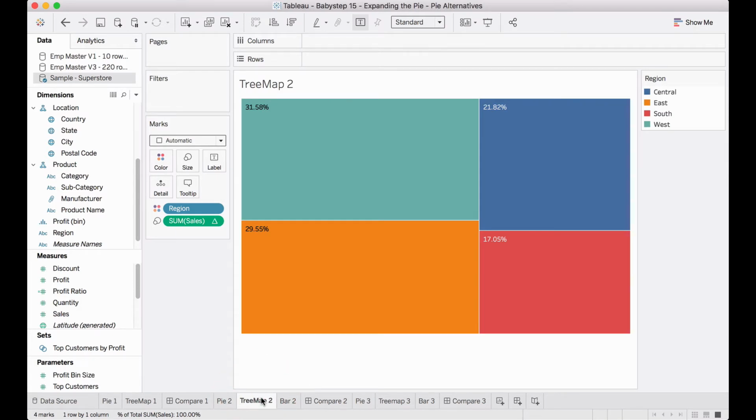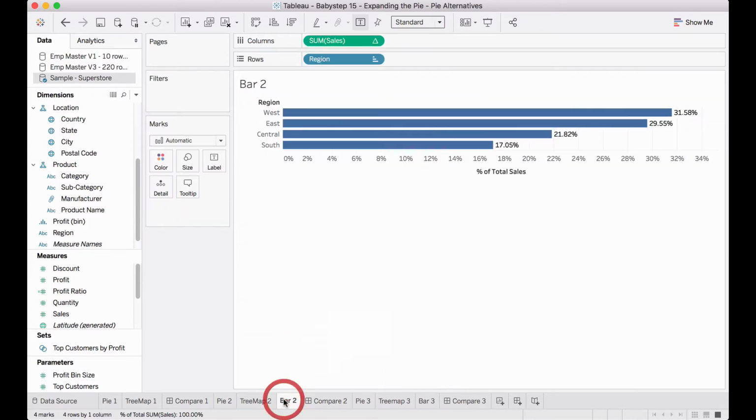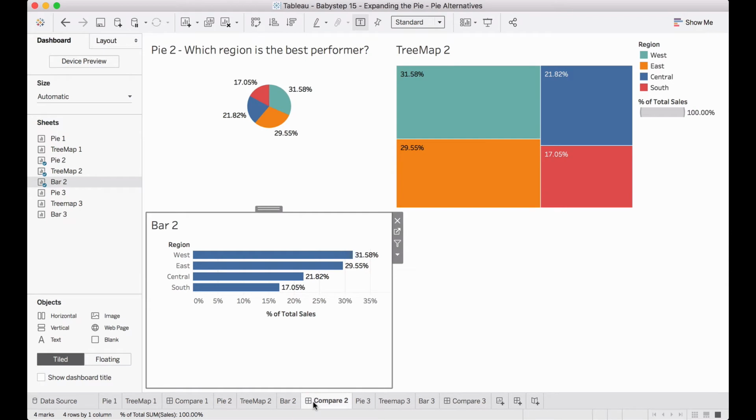Now this looks a little bit cleaner compared to the pie chart, and then the real third alternative, especially when our goal is to answer the best performer versus the worst performer, is a bar chart. Now let's put all three things together. Then let's ask which one conveys the best message in terms of which region is the best performer, as well as giving a composition.